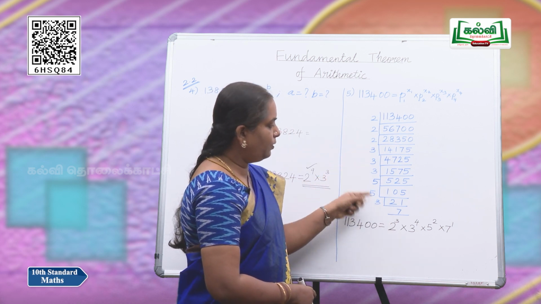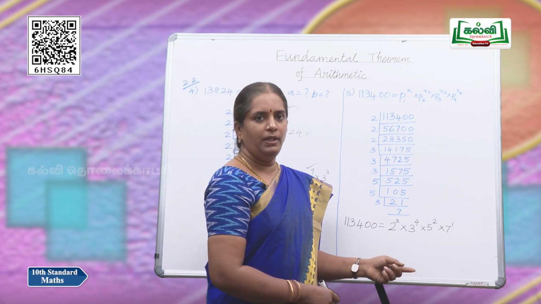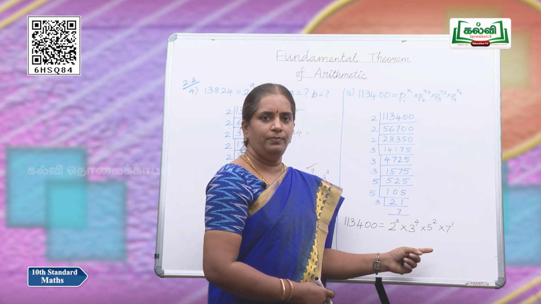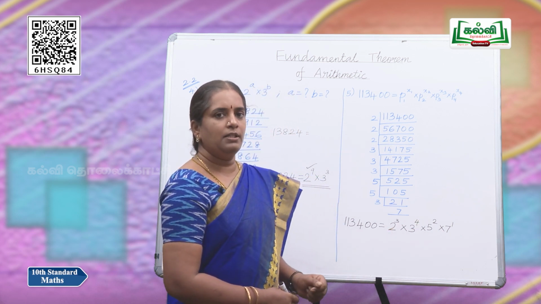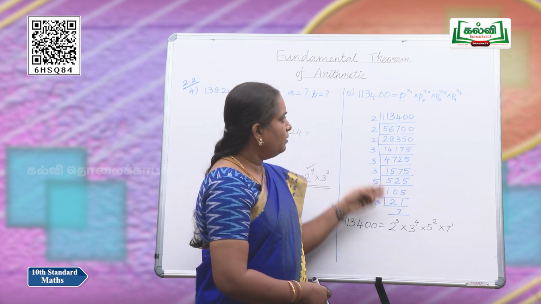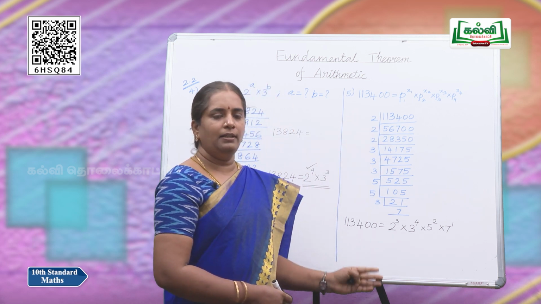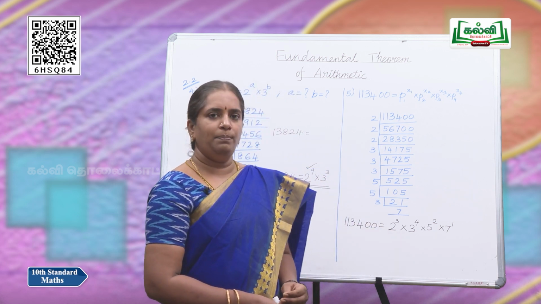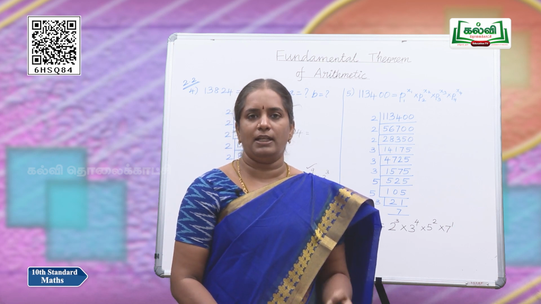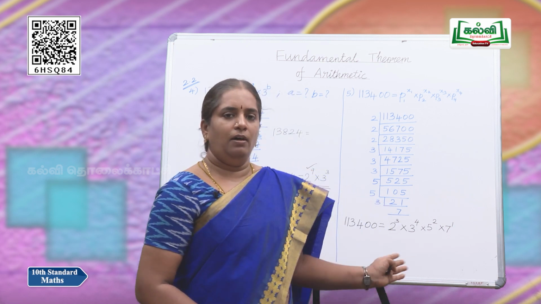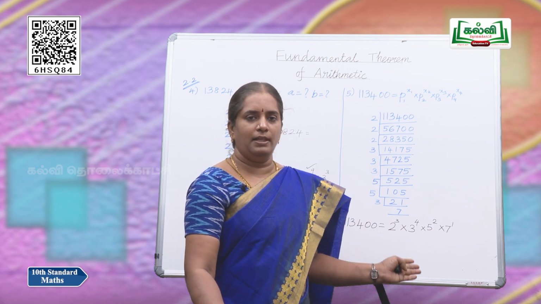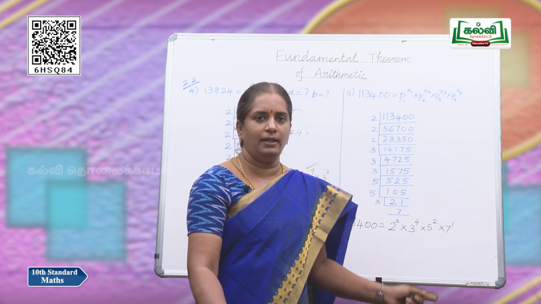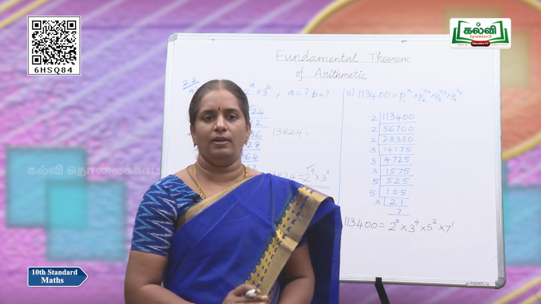Here 1, 2, 3, 4 3's are there. So, 3 power 4 into 5 is occurring 2 times. So, 5 power 2, and 7 is present only once. So, 7 power 1. If you compare these two, we can say that p1 is 2, p2 is 3, p3 is 5 and p4 is 7. And what are our x1, x2, x3 and x4? All the powers of the same numbers, that is x1 is 3, x2 is 4, x3 is 2 and x4 is 1. So, we have completed this sum.